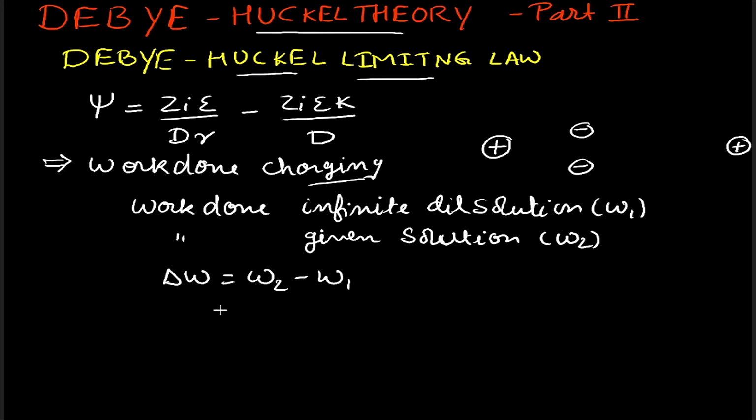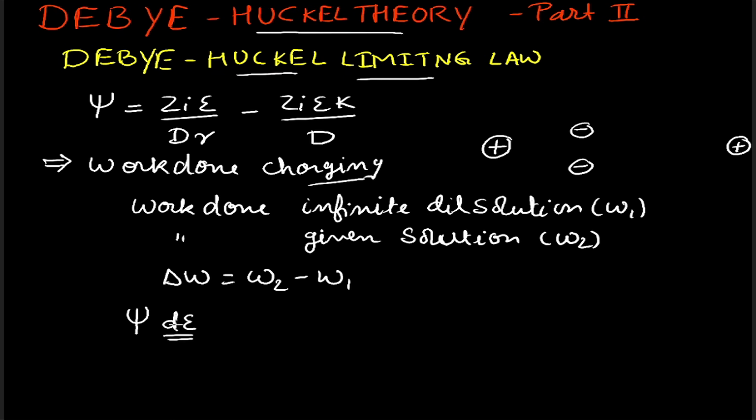Now, in order to obtain the work done, consider that psi is the electrical potential, and when we are charging any particular solution, we are bringing up a very small amount of charge d epsilon, because we all know that epsilon is the charge.